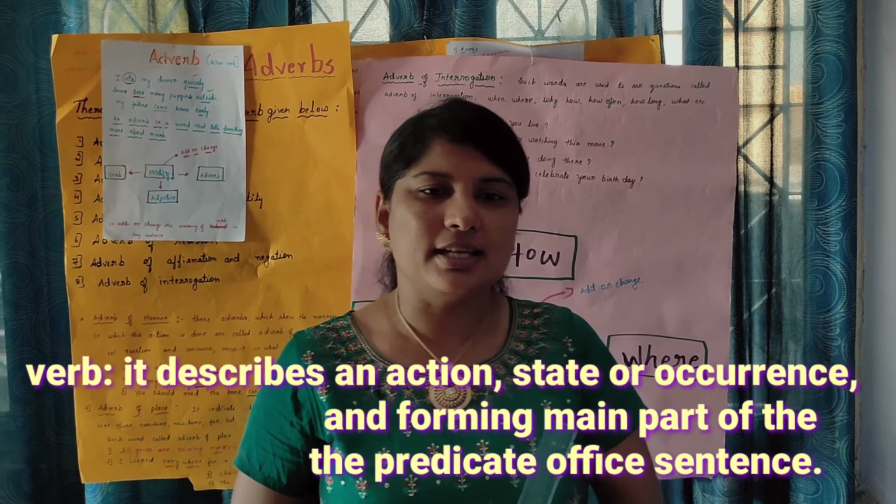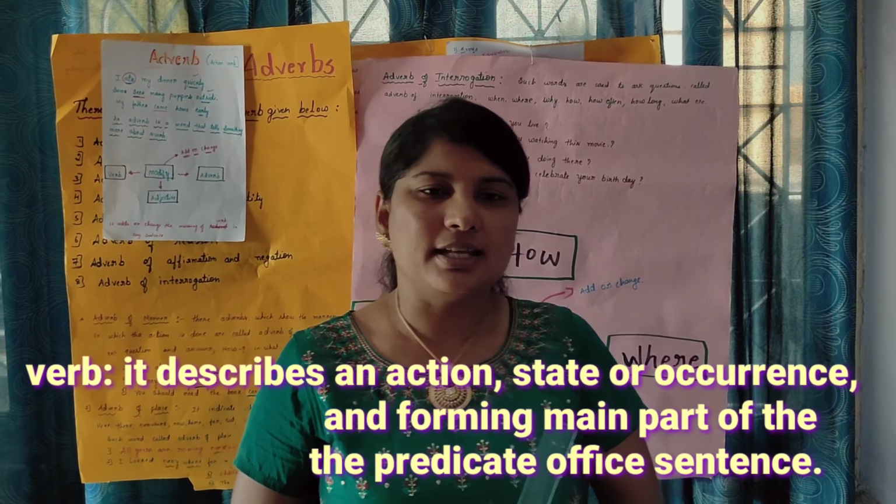An adverb shows an action: how it happens, where it happens, when it happens, how often it happens. In all, we can say adverbs add or change the meaning of the verb in any sentence. This is overall what an adverb is.